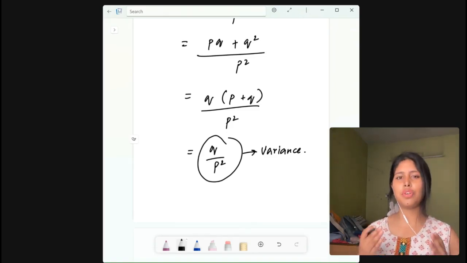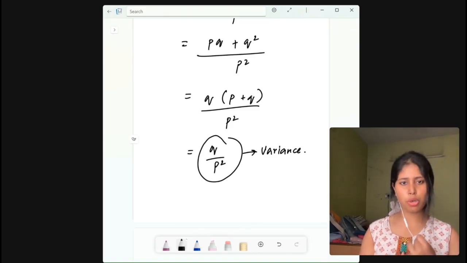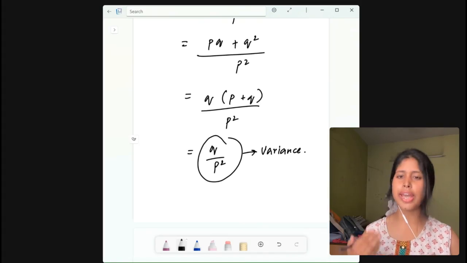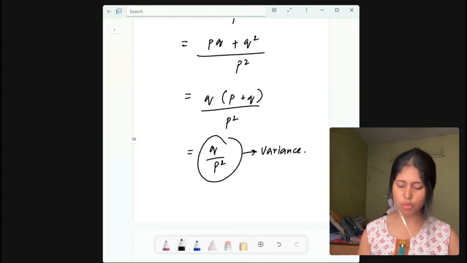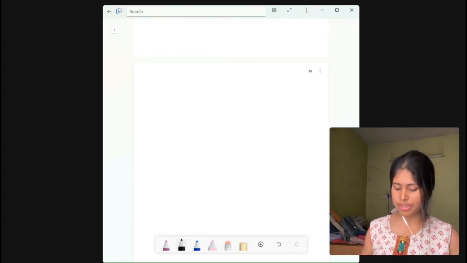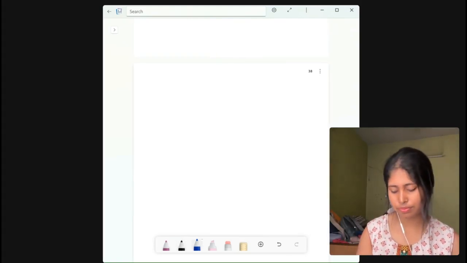So now we have already calculated the MGF of Poisson, the mean and variance of Poisson, and now we have calculated the MGF of geometric distribution, and also the mean and variance of geometric distribution. Next we are left with the MGF of binomial distribution. All right. Now that is also a very interesting problem. Let us see how I solve it.